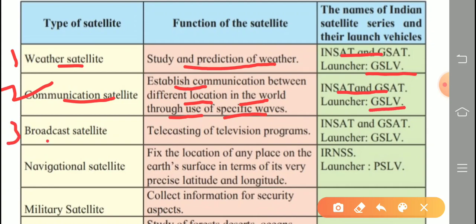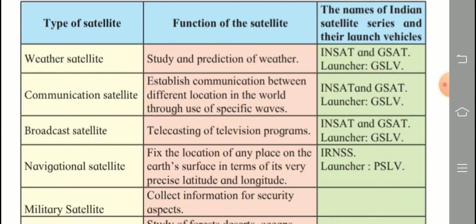Third one, broadcast satellite: telecasting of television programs. Again, the same, Indian satellite series INSAT and GSAT, and launch vehicle GSLV. Fourth one is the navigational satellite. It gives the location of any place on the Earth's surface in terms of its very precise latitude and longitude. For that purpose, the navigational satellite is functioning. The Indian satellite series is IRNSS. Launch vehicle name is PSLV. Next one is given.